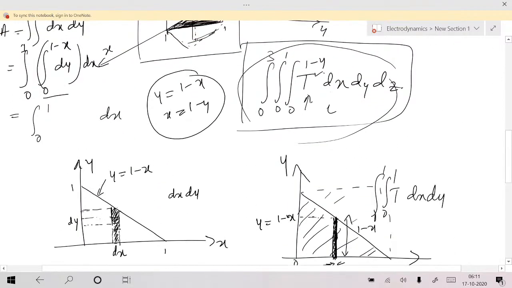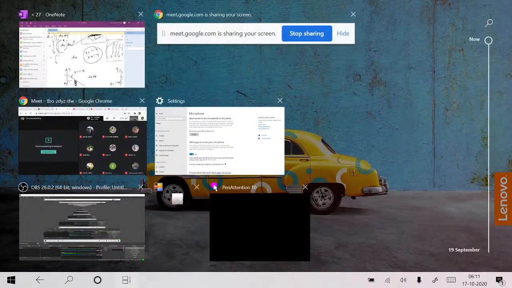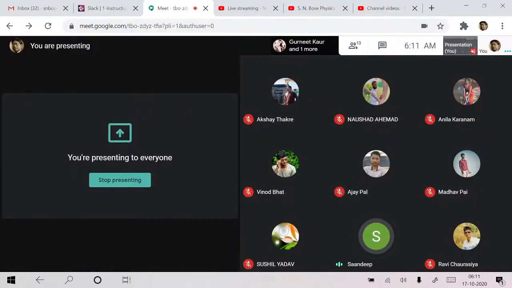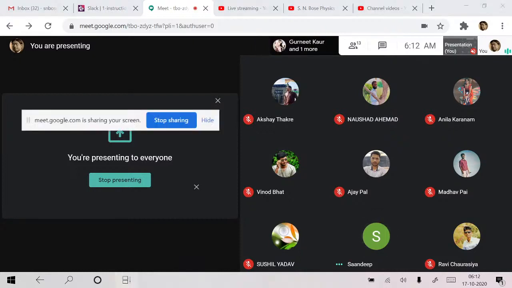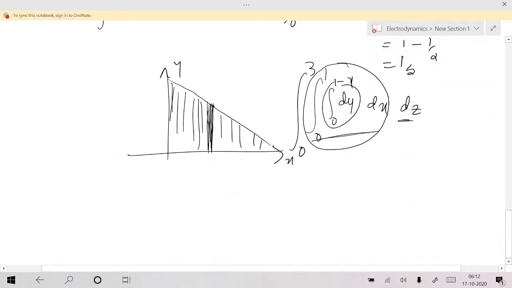Quickly, if there are no doubts, let me... Yes. Can divergence and curl coexist for a function? If curl exists, divergence should be zero. If curl exists. Yeah, definitely. If curl exists.